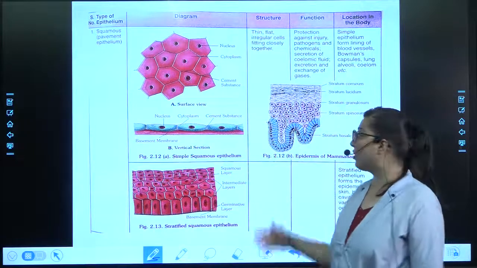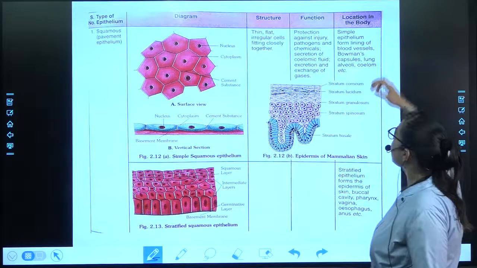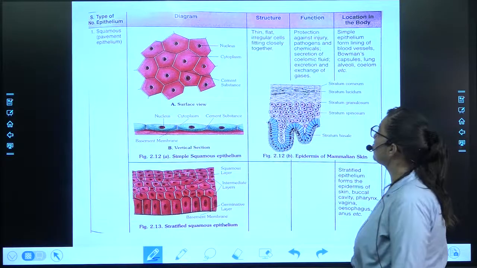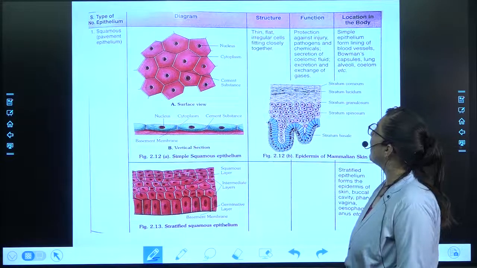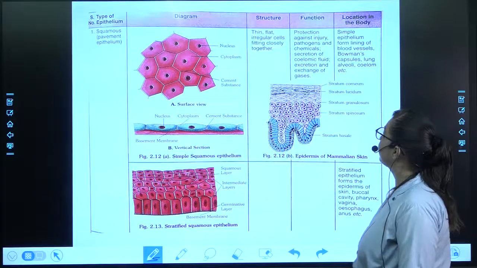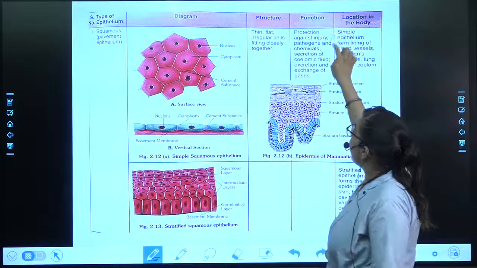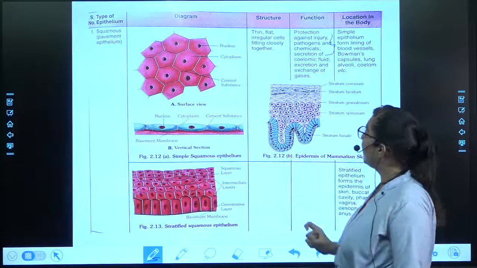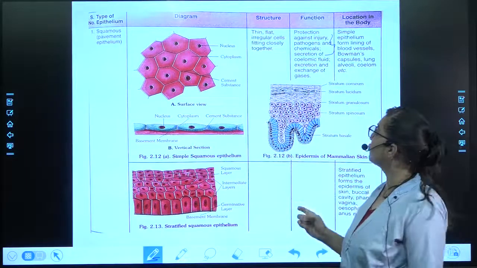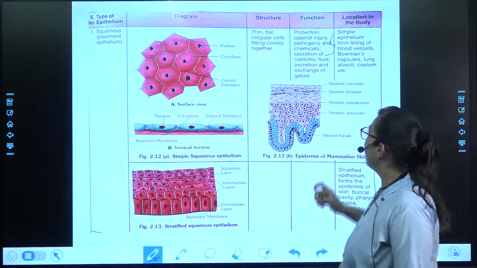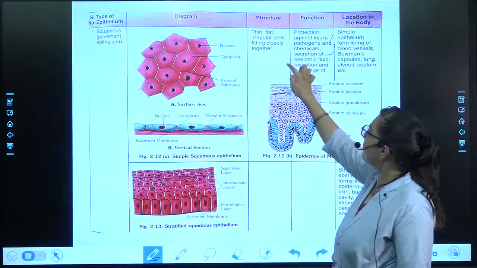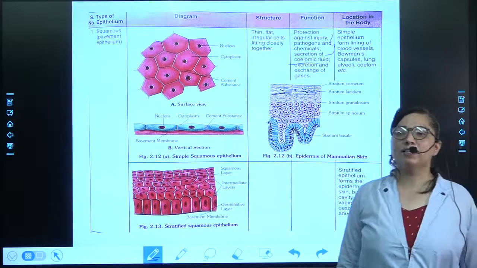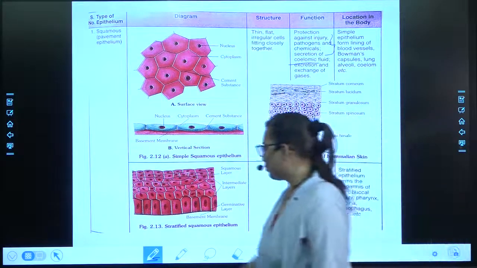What is the function of this now? It will protect against injury, pathogens and chemicals. So this is where it will help out. It will protect against any kind of injury, against any kind of pathogen and chemicals. Then it helps in the secretion of coelomic fluid. Now you might be thinking, what is this coelomic fluid? So,